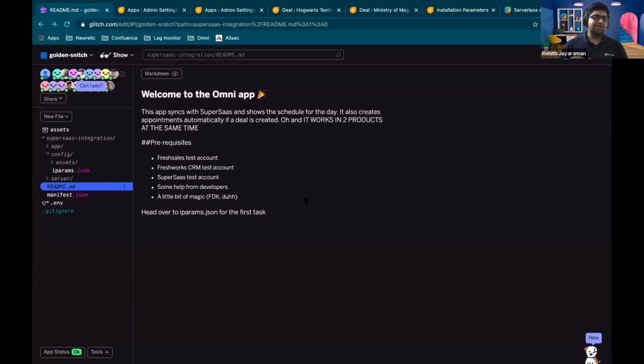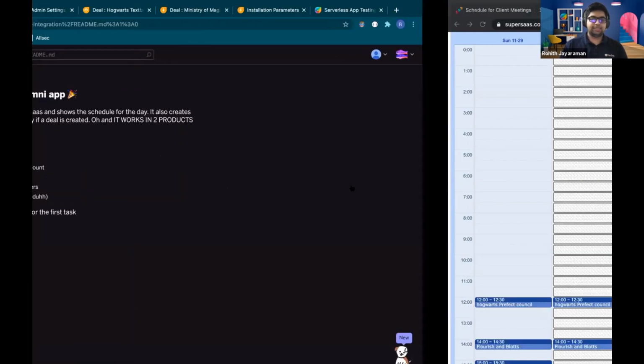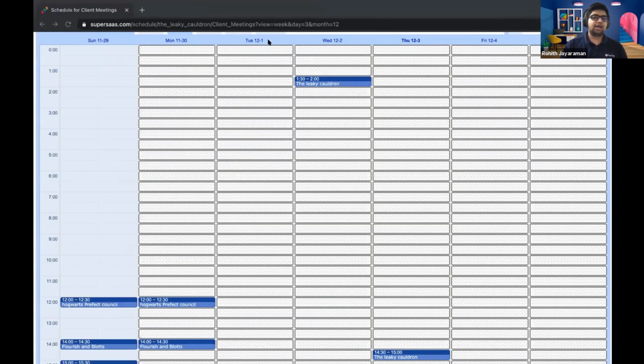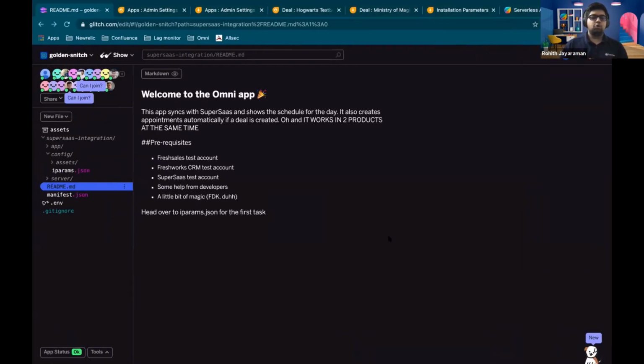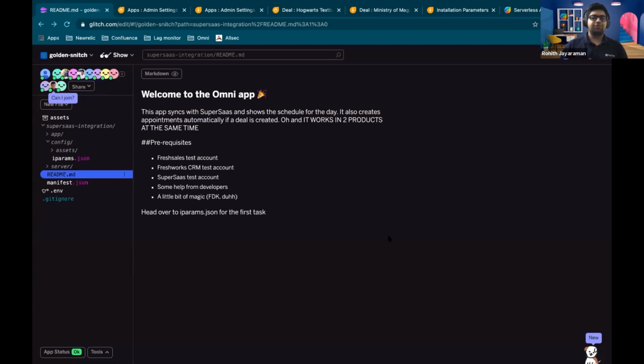All right. So SuperSaaS is just a calendar. Okay, it's a basic calendar app. It looks very archaic. Okay, it's just a calendar app. And so what we're going to do is make this app work with two use cases. One, it's going to show the schedule for the day to a particular user. So let's say that I'm somebody who uses Freshsales. I'm going to be on a lot of calls, a lot of meetings, and I want to see what my schedule is for the day. So that's what the app will do. On your deals page, it will show you exactly what your day's schedule is.